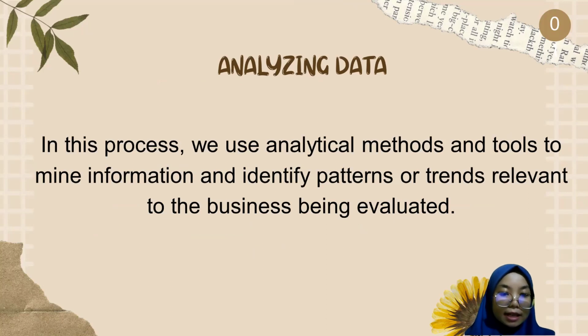The next slide is analyzing data. This step is to determine the eligibility criteria from all aspects. Each type of business has its own criteria to say whether it is feasible or not feasible to do. Feasibility criteria must be set for each aspect, for all aspects that have been carried out in this process. We use analytical methods or tools to explore information and identify patterns and trends that are relevant to the business being evaluated.